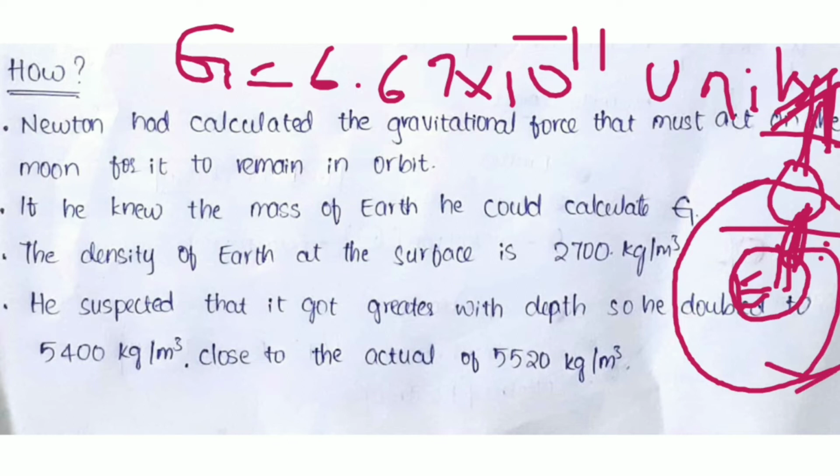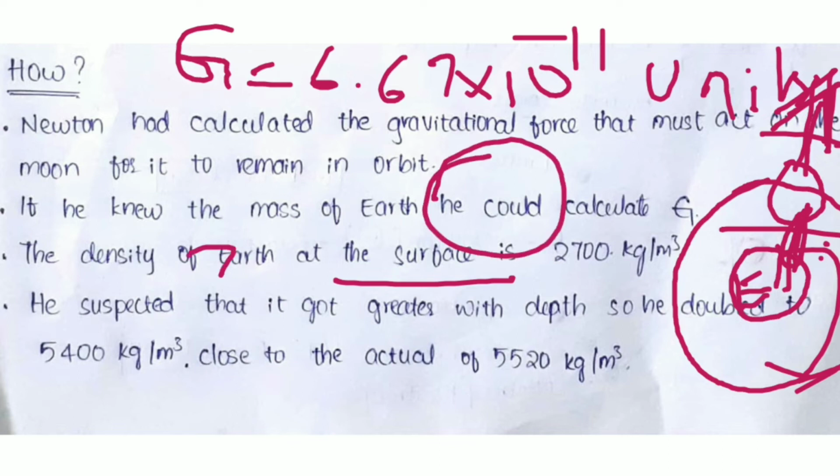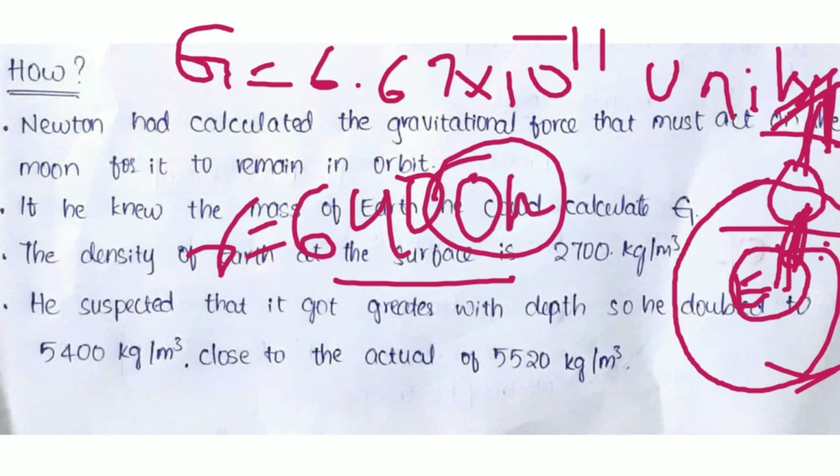If he knew the mass of the earth, he could calculate G. Really, he could. The density of the earth at the surface is 2700 kg per meter cube. He suspected that it got greater with depth. I think it is 2700 at the surface, where R is equal to 6400 kilometers.